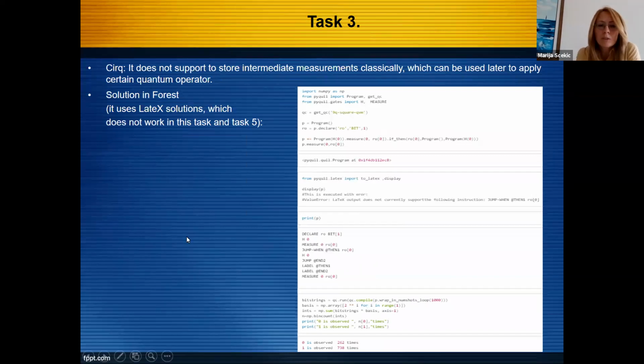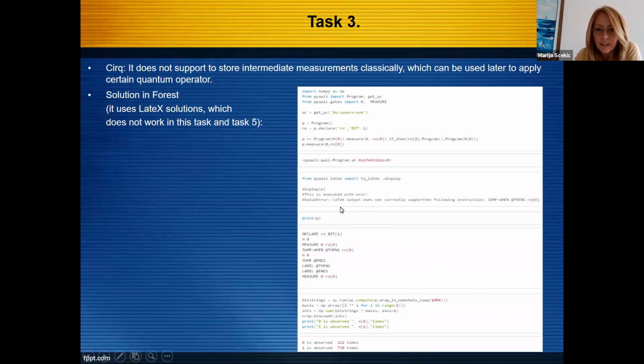Cirq doesn't support storing an intermediate measurement classically, which can be used later to apply a certain quantum operator. Here is a solution in Forest. It uses the LaTeX solution, which does not work in this task and task 5.